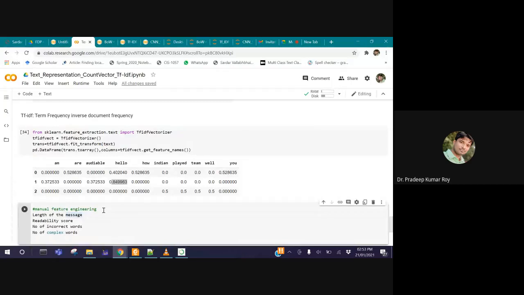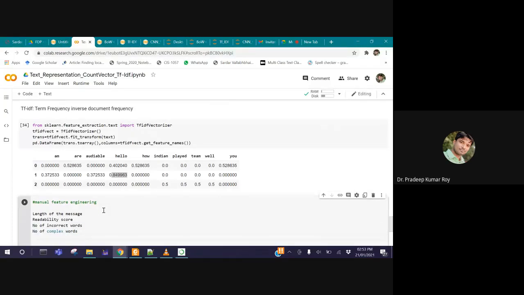But this also has some limitations. If you are doing manual feature engineering, again you may face the problem of finding the correct features for your problem. Sometimes we identify a few features that are going to work for my problem. It is fine. But what if the problem definition changes slightly?